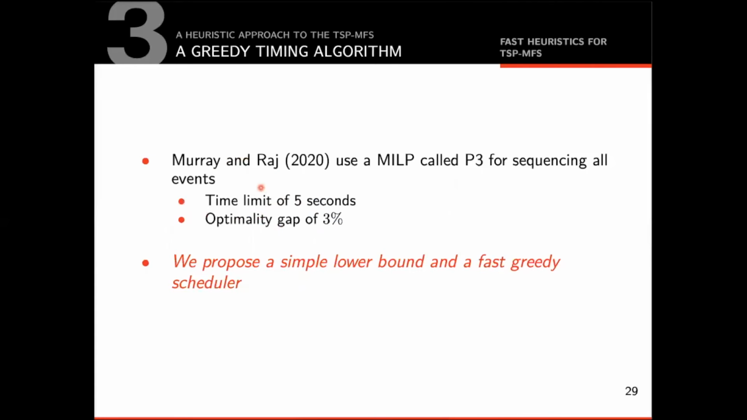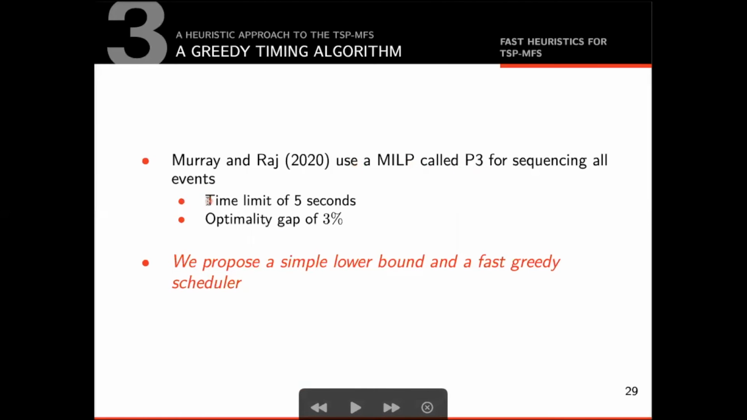Recall that a schedule, in this context, is a sequence of all the events that occur at a truck stop, that is, drone launches, client service, drone receives, and truck arrival and departure. It's important to find a good schedule because it determines the amount of idle time that is required when the truck has to wait for an incoming drone at subsequent stops. To solve the schedule problem, Murray and Raj proposed a mixed integer linear program called P3.